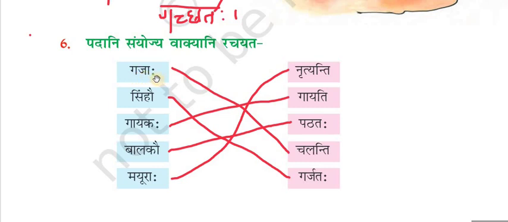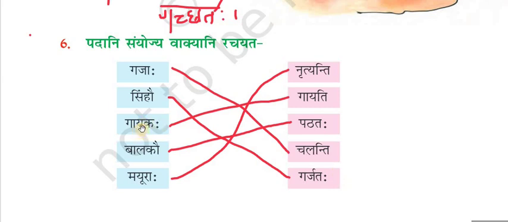Gajaha, this is Bahuvachanam. So I have to match with the Bahuvachana Kriya Padani only. Among these options, there are two Bahuvachana Kriya Padani, one is Nrityanti and another one is Chalanti. So the best match is Gajaha, Chalanti. Next, Simhau is Dvivachanam. Among these options, there are two Dvivachana Kriya Padam, Patataha and Garjataha. Simhau, Garjataha only is the correct option.